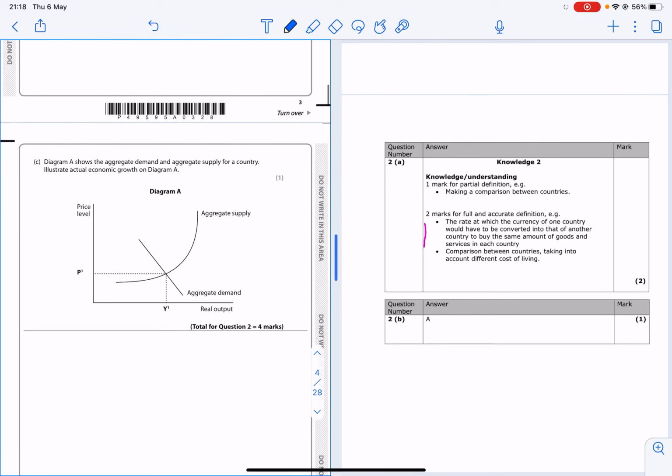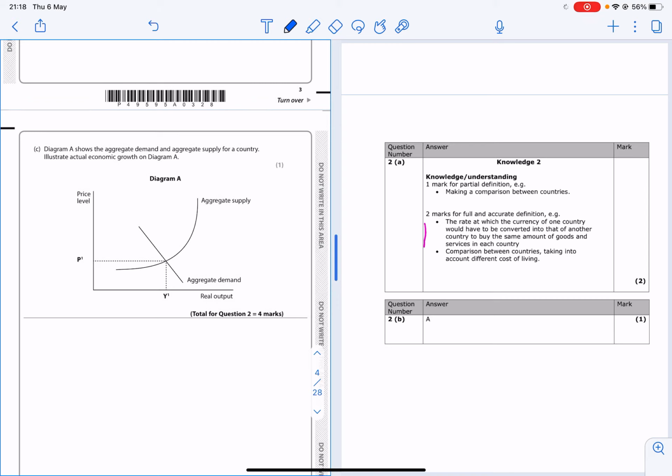Right, the next one, diagram A shows the aggregate demand and aggregate supply for a country. Illustrate actual economic growth on diagram A. So on this axis here, we've got real output. So if output increases, that means you have got economic growth. So if we shift the aggregate demand curve to the right, then our real GDP goes from Y1 to Y2, which means that we've got economic growth.